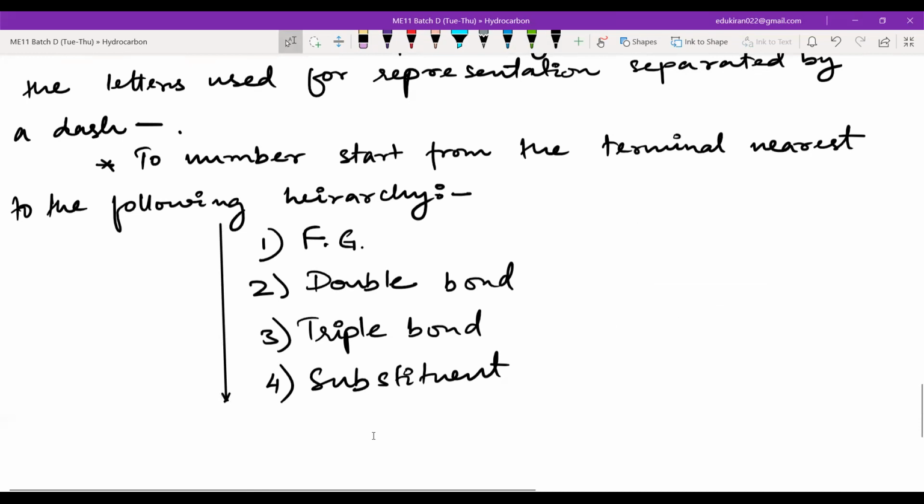Those who have learned this in their school, they must know that there is a lowest locant rule, right? You have not heard of this? Lowest locant? No, sir. Okay, then how did you do the numbering? Where did you start from? We start from functional group, double bond, triple bond, but I have never heard of the term. You have to start from the terminal. Acha.